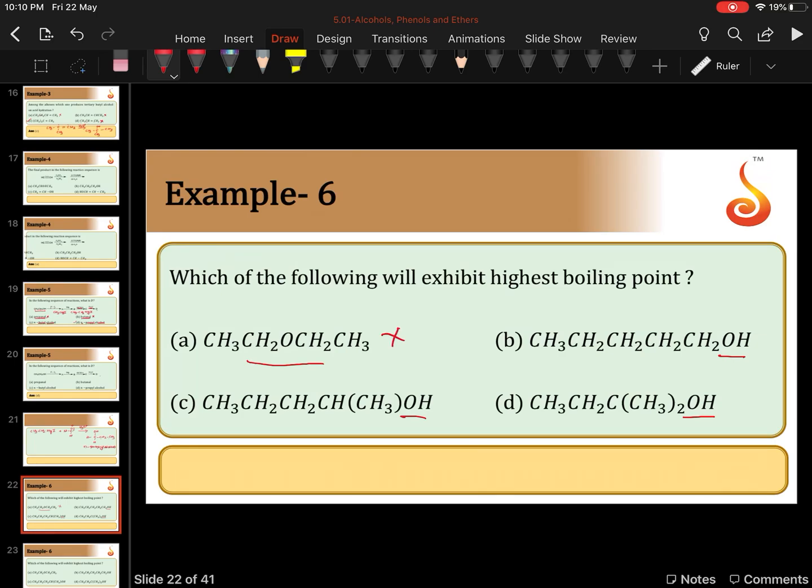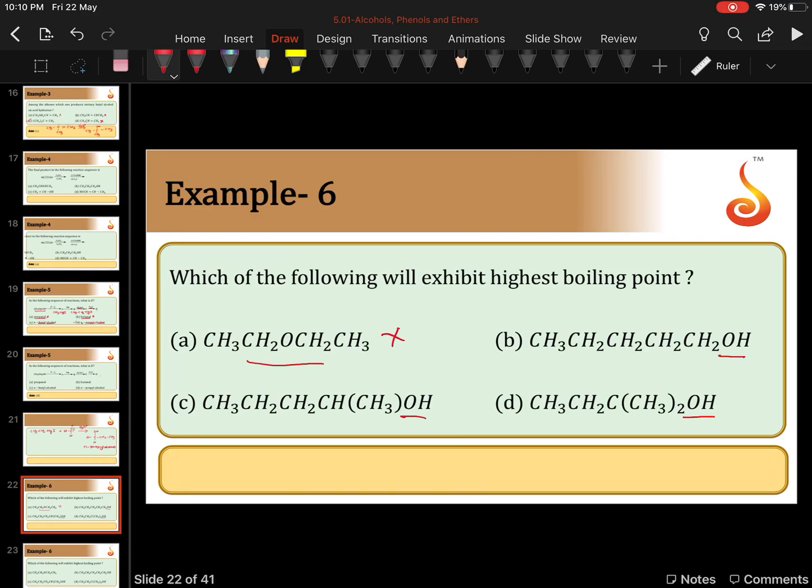Among option B, C and D, boiling point increases with increase in the molecular mass. Boiling point decreases with increase in branching. So now let us count. I am again repeating those 2 points. Alcohols boil at high temperature compared to ethers because alcohols can form hydrogen bonding whereas ethers cannot. Alcohols are held together by hydrogen bonding, but in ethers there is no hydrogen bonding. So ethers option is ruled out.